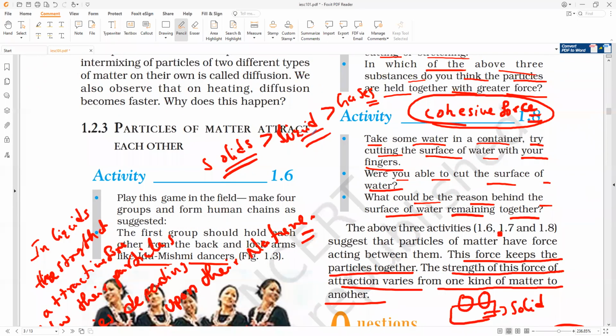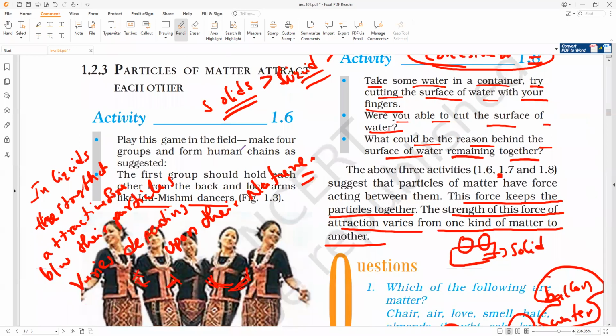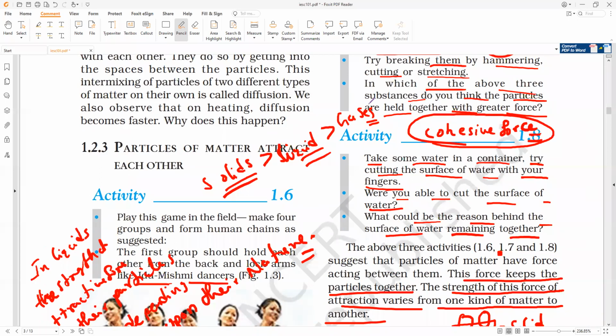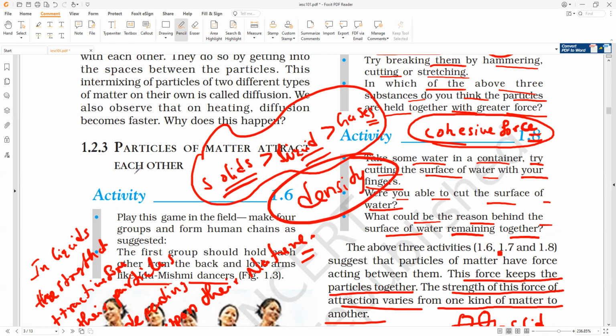If you take solids, liquids and gases, the force of attraction in solids is greater compared to liquids, and in liquids it is greater compared to gases. But among solids, different solids have different forces of attraction. Among liquids, different liquids have different forces of attraction. Among gases, different gases have different forces of attraction. But for everything, the force of attraction depends on one thing: the density of the substance.